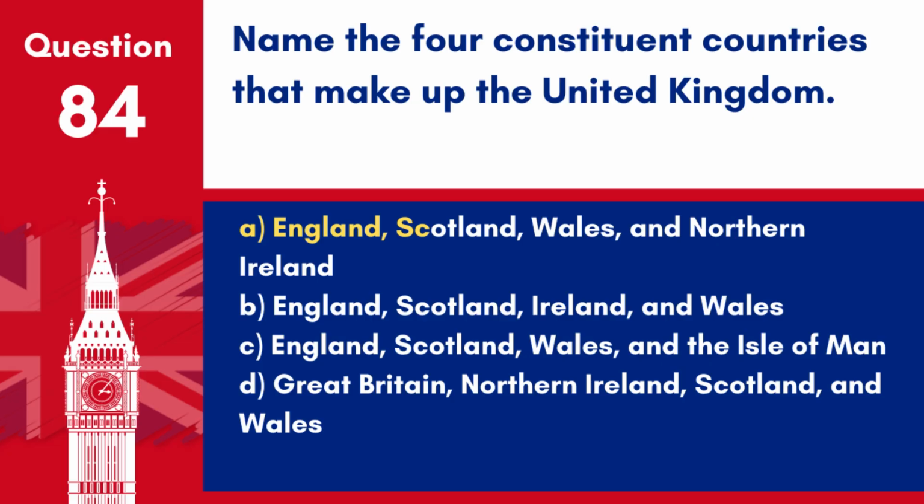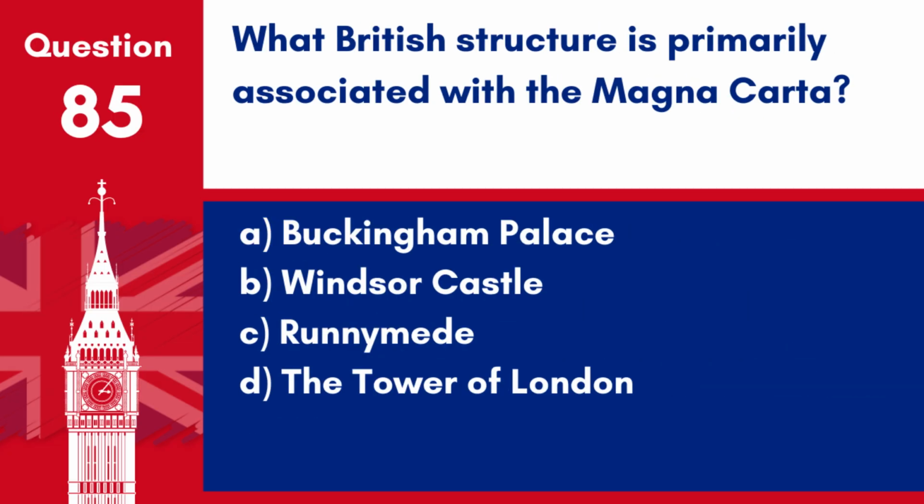Answer: A. England, Scotland, Wales, and Northern Ireland. These are the 4 constituent countries that make up the United Kingdom. Question 85. What British structure is primarily associated with the Magna Carta? A. Buckingham Palace. B. Windsor Castle. C. Runnymede. D. The Tower of London.